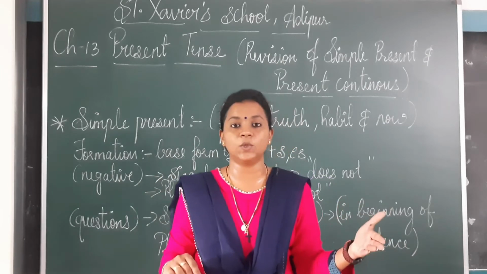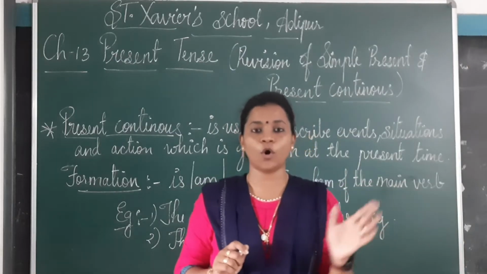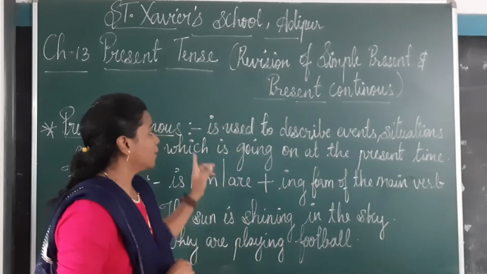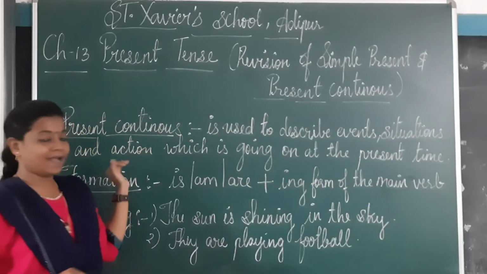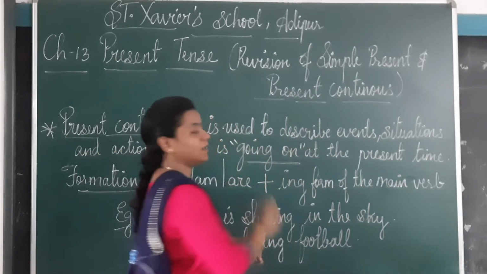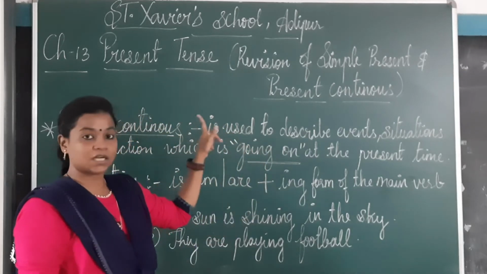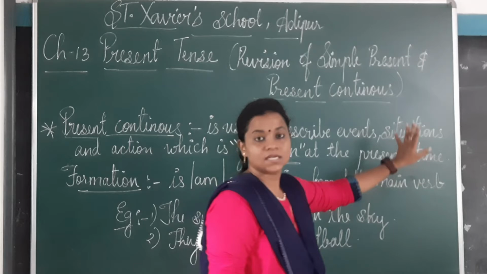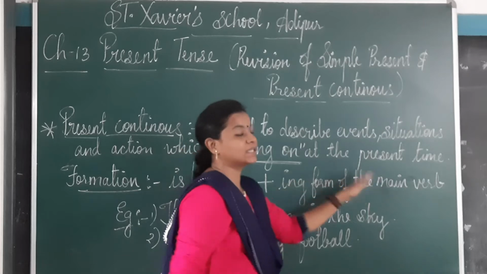Okay. Now I will tell you about present continuous tense. Now we will do the revision for present continuous tense. Present continuous tense is our second topic. Present continuous is used to describe events, situations and actions which are going on. Now this I will put in brackets, inverted commas. Why? Present continuous means to describe events, situations going on at the present time.